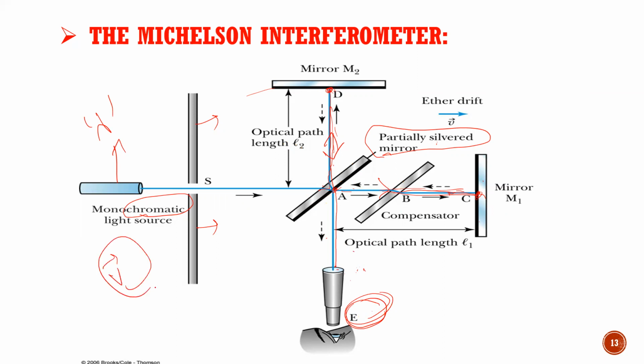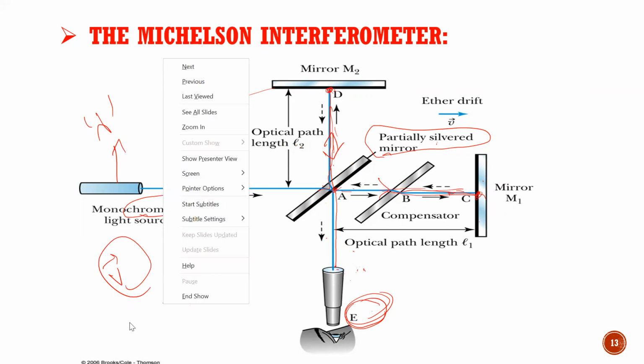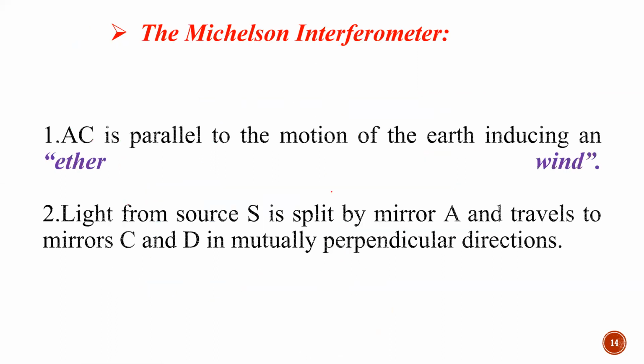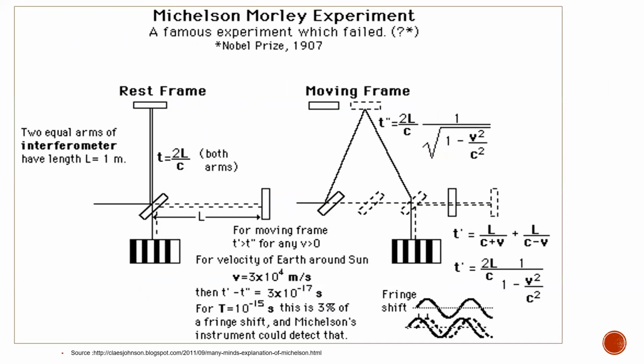We can obtain an equation for the velocity of Earth, and finally this has a negative result. But how did it come? Based on the equations, I'll explain you. I'll explain by using equations, not by PPT.